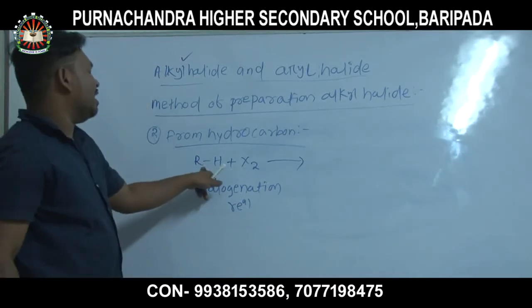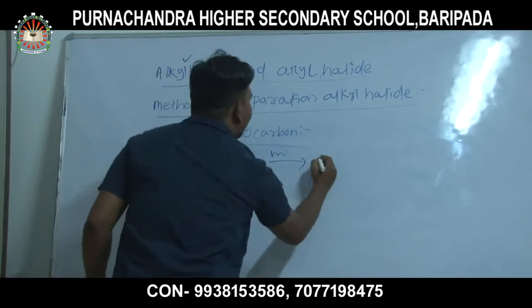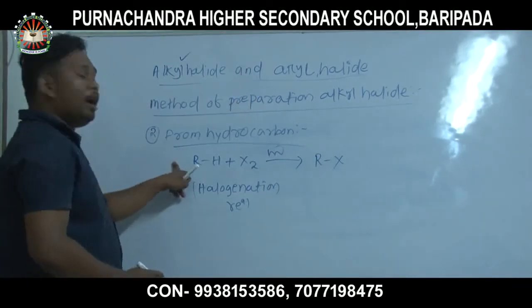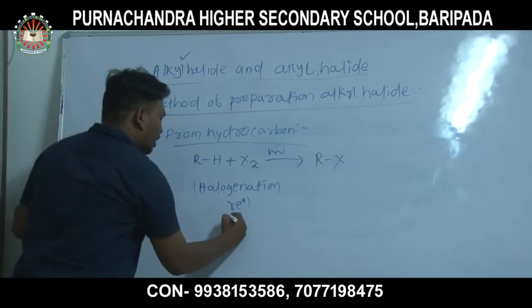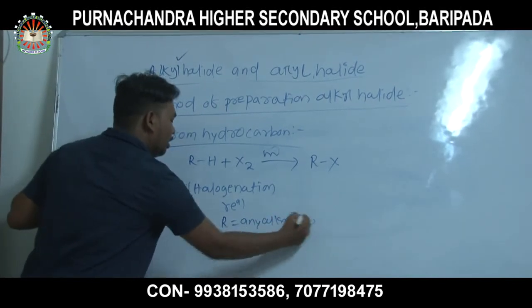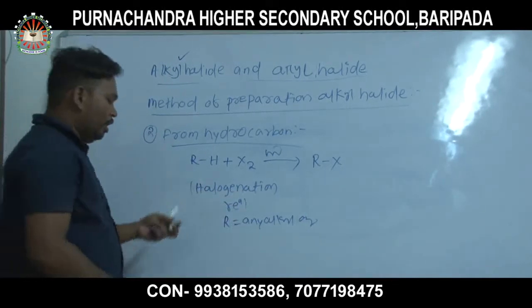When alkane reacts with halogen in presence of sunlight, then a group of alkyl halides is formed. Here I write the general form. You already know R is any alkyl group, X is halide. Here it is called a halogenation reaction.